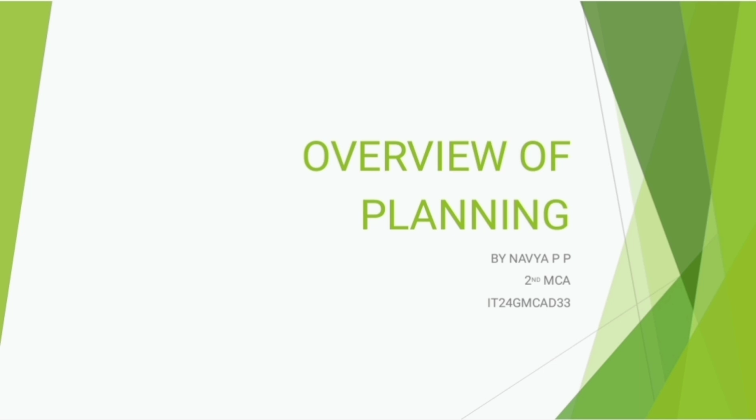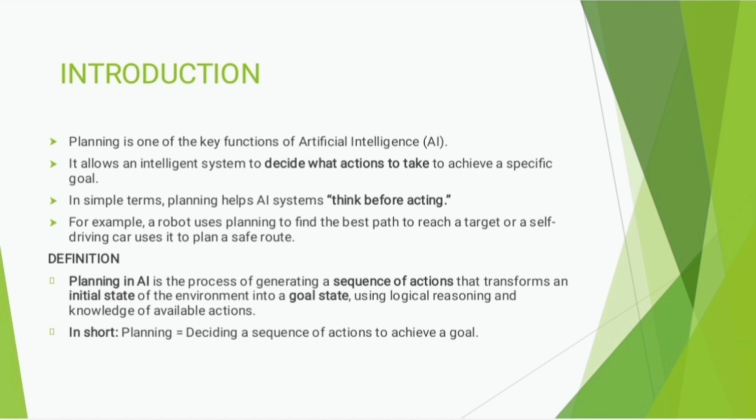I am here to present my seminar on the topic Overview of Planning in Artificial Intelligence. Artificial intelligence, or AI, is a branch of computer science that focuses on creating machines that can think, reason and act intelligently, just like humans. One of the most important abilities of an intelligent system is planning.